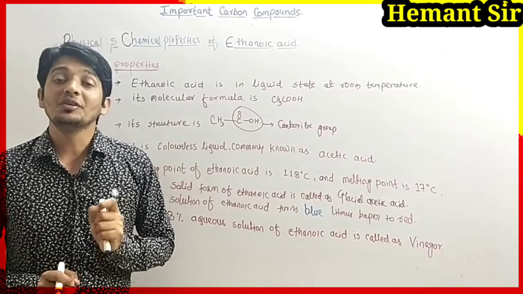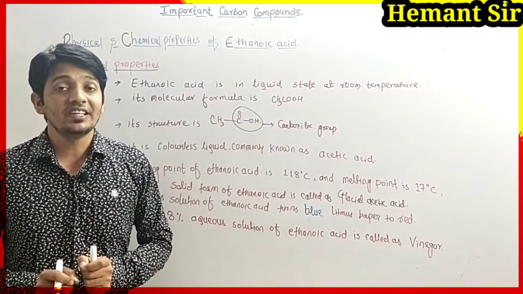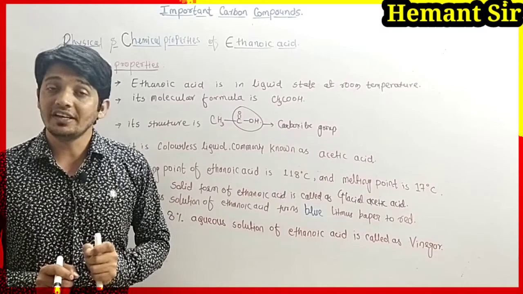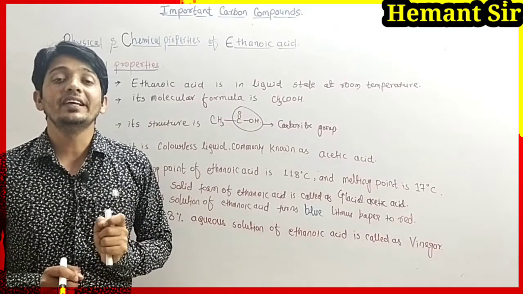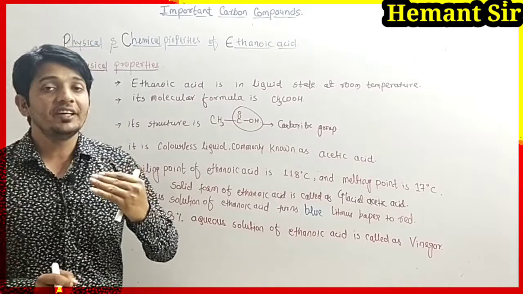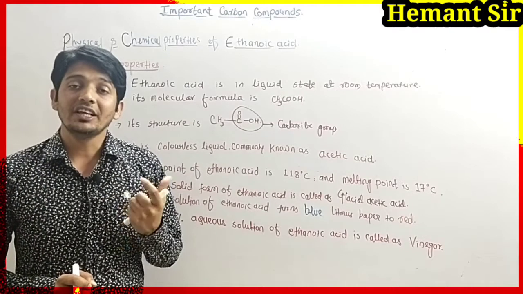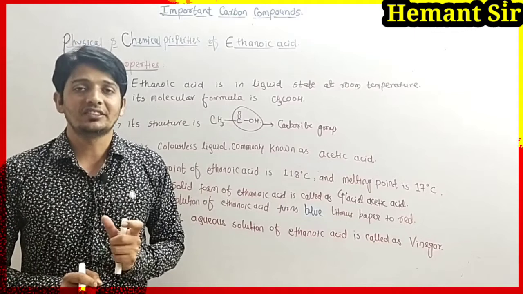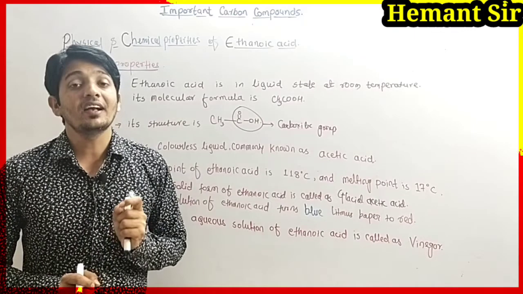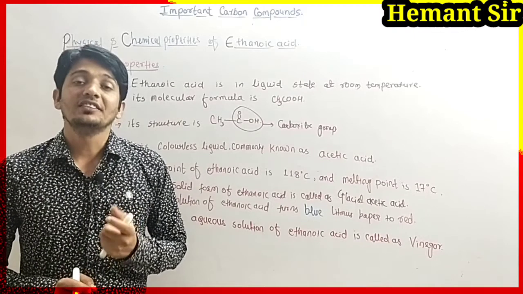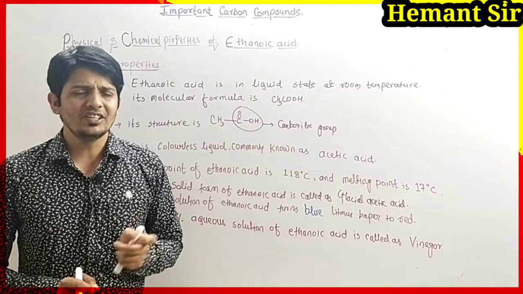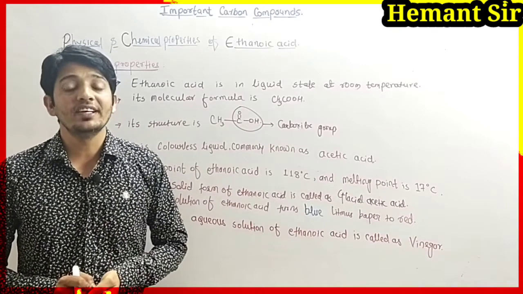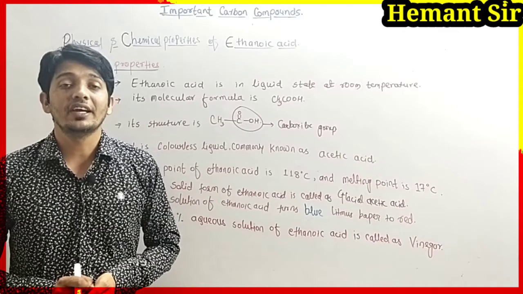Next, the boiling point of ethanoic acid is 118 degrees Celsius, but the melting point of acetic acid or ethanoic acid is 17 degrees Celsius. So below 17 degrees Celsius, ethanoic acid freezes and looks like ice. That's why solid acetic acid or ethanoic acid is called glacial acetic acid.